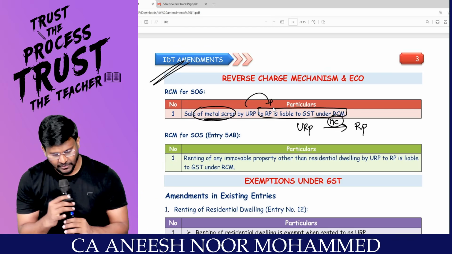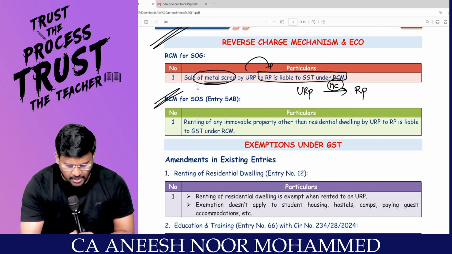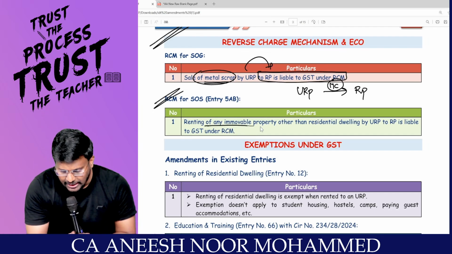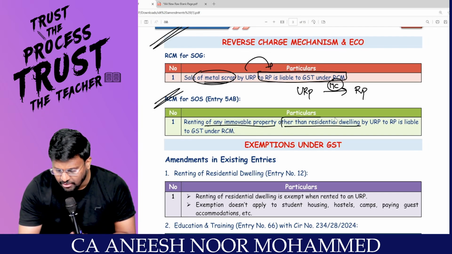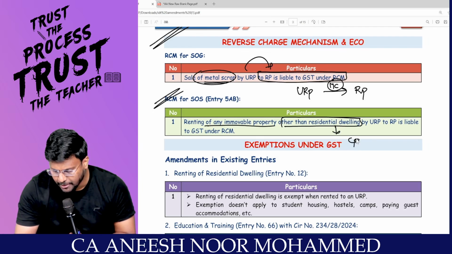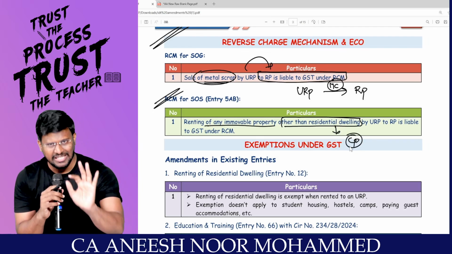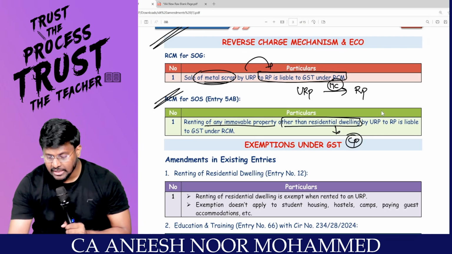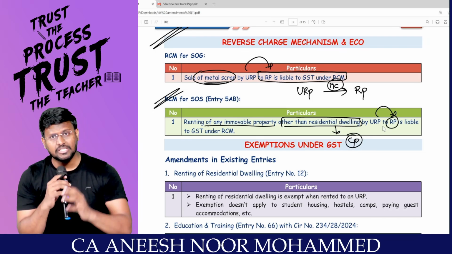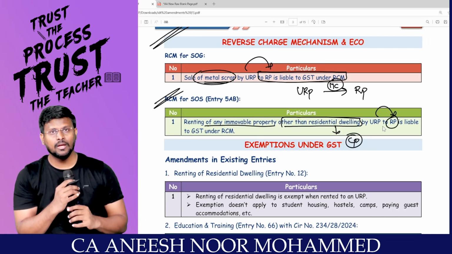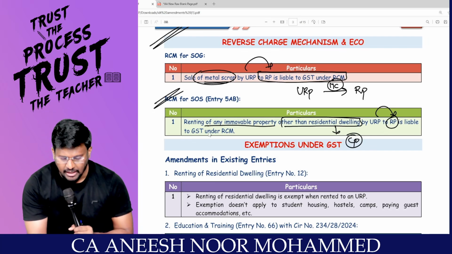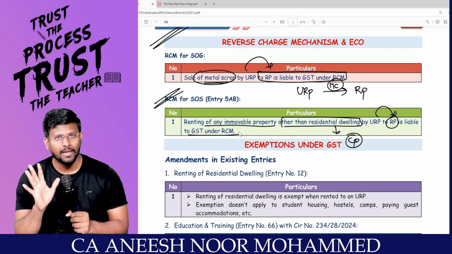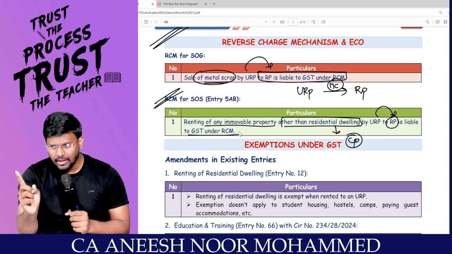That's it. Now, RCM for supply of services. They said that if the property is renting of immovable property other than residential dwelling, that means commercial property. If that commercial property is rented out by an unregistered person to a registered person, then the registered person is the person liable to pay tax under RCM. That's it. Number 1 in goods, one in services.